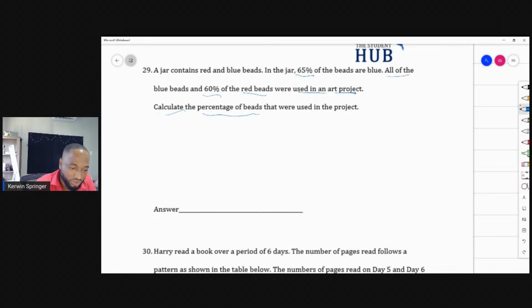All the blue beads, so the whole 65% of the beads, and 60% of the red beads are used in the project. Wait. If 65% of the beads are blue, how much percent of the beads are red? Well, 100 minus 65 is 35%.